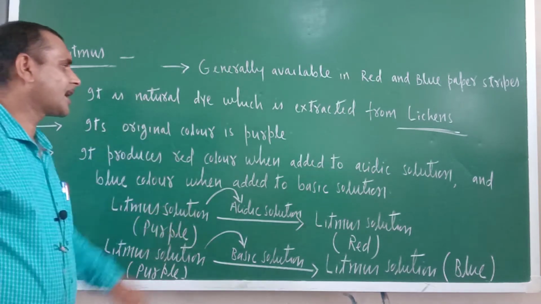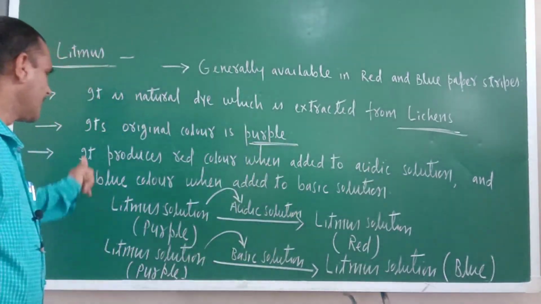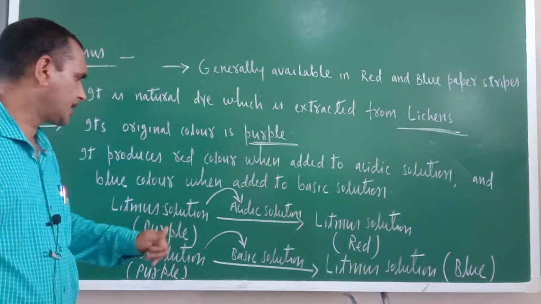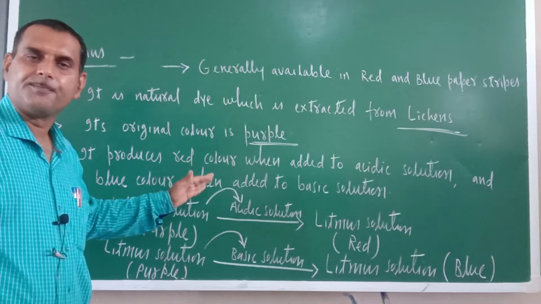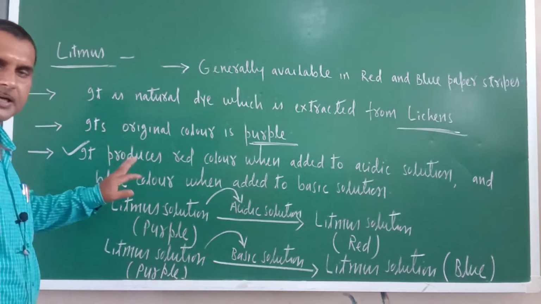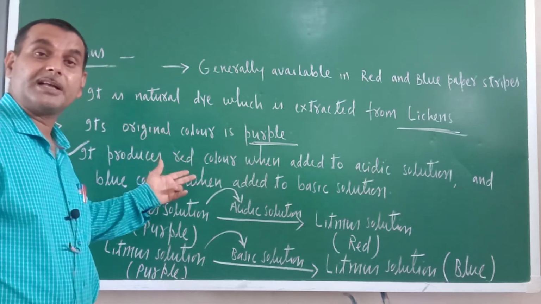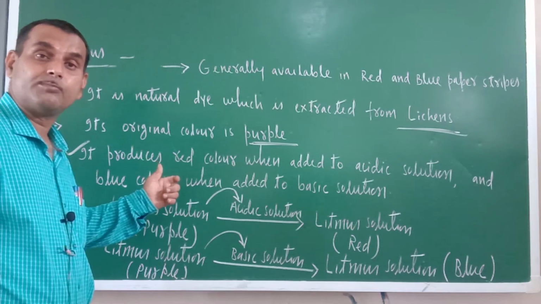Its original color is purple. It produces red color when added to acidic solution and blue color when added to basic solution. Now just see, this point is most important. It is producing different colors in acidic and basic medium. In acidic medium it is producing red color, in basic medium it is producing blue color.